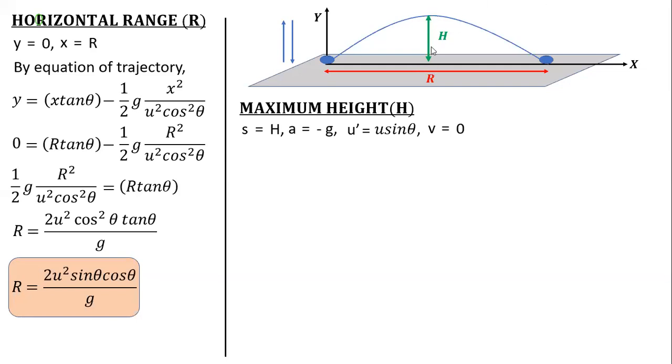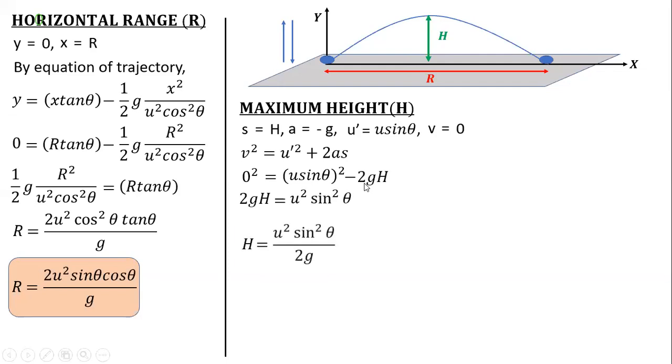So to get this maximum displacement h, for the maximum height, the final velocity is always 0 vertically. Initially, it was thrown with a vertical component of u sine theta. So if I just use the third equation of motion and simplify, I get h is equal to u square sine square theta by 2g. See the substitution: v was 0, u dash was u sine theta, a was minus g, s was h. That is from the formula. Now there is one more method.